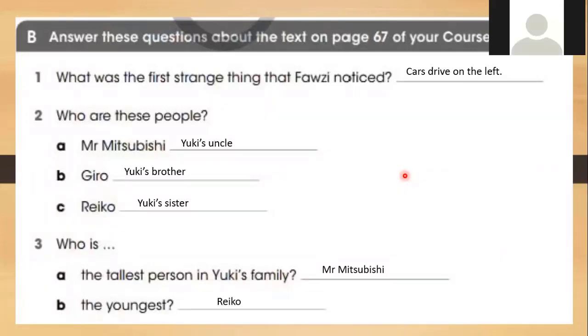The tallest person in Yuki's family is Mr. Mitsubishi. Yes, because he said that he's very huge. Yes. What about the youngest? The youngest is Riko. Yes. Why? Because how old is she?